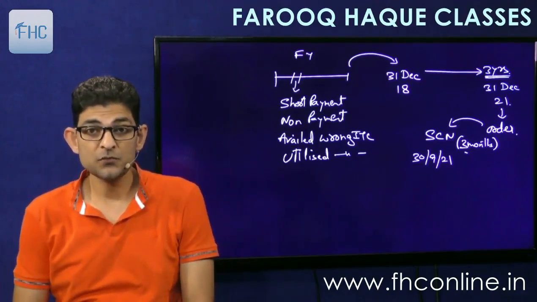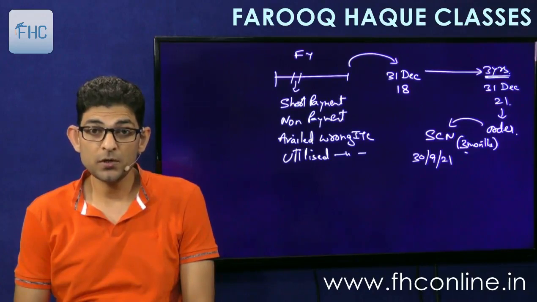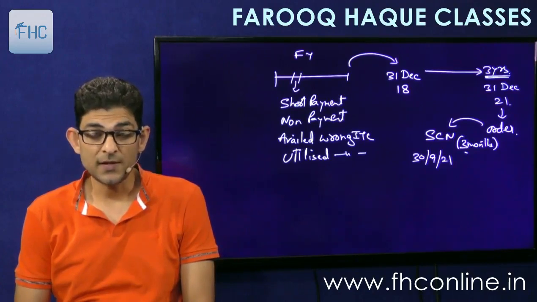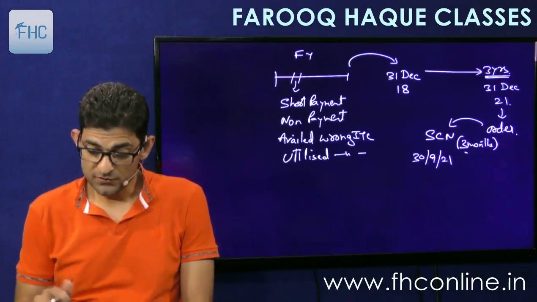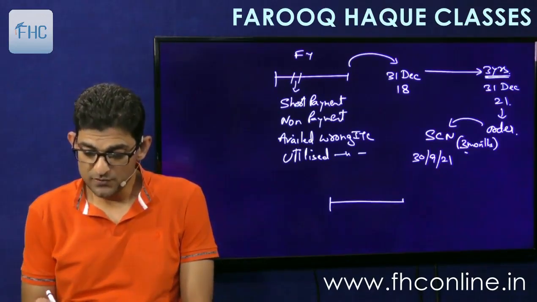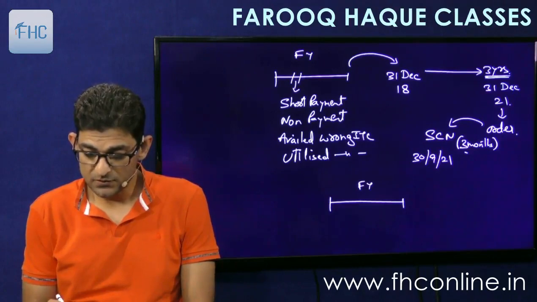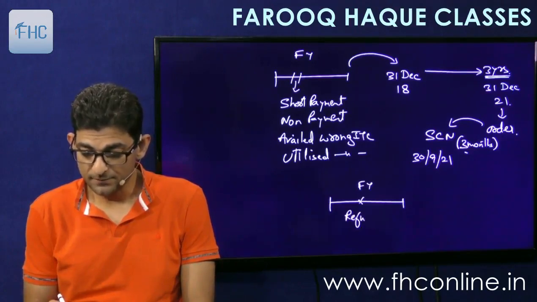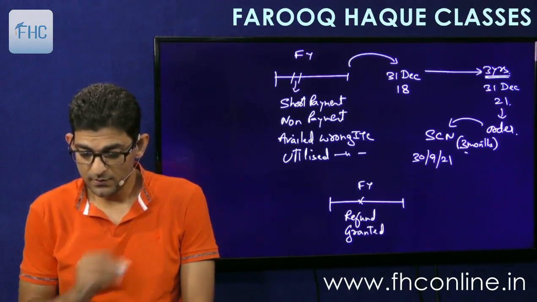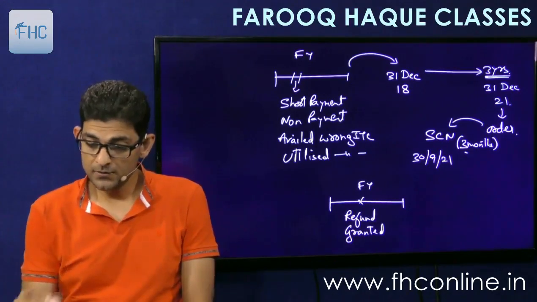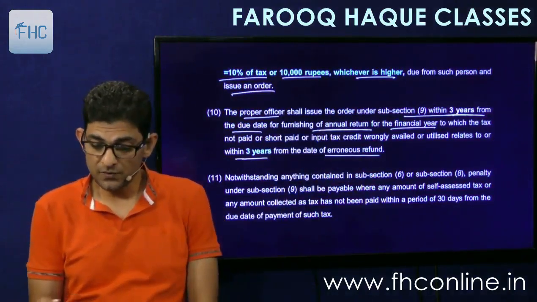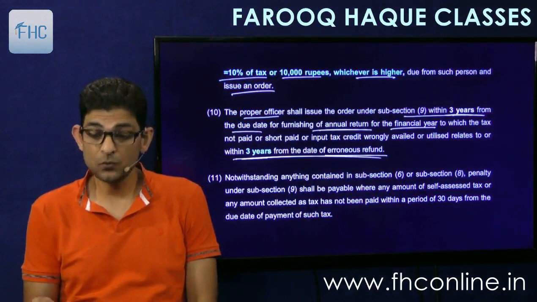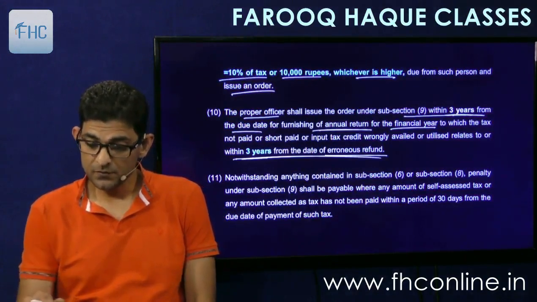So this is case of short payment, non-payment, or wrong availment or utilization of ITC. And in case of erroneous refund, it is the year in which the refund is taken. So if this is the financial year in which refund was granted, okay. So see what it says. 3 years from the date of erroneous refund. In case of refund, it is 3 years from the date of erroneous refund.